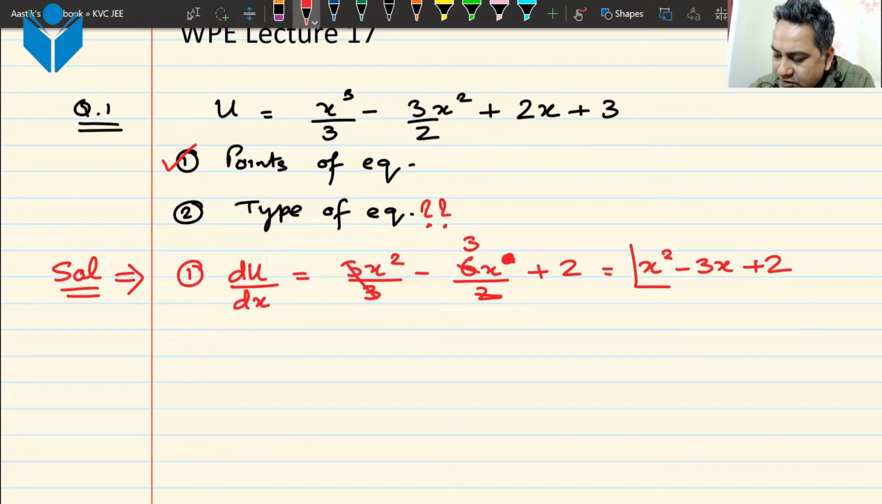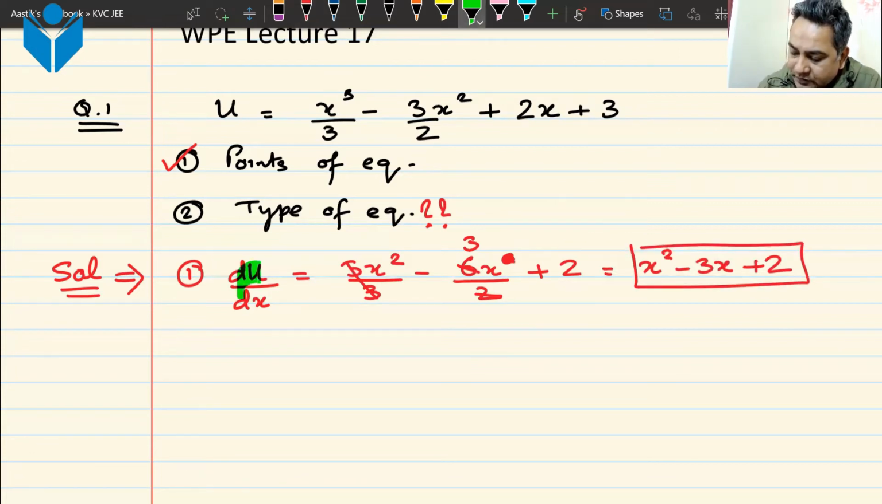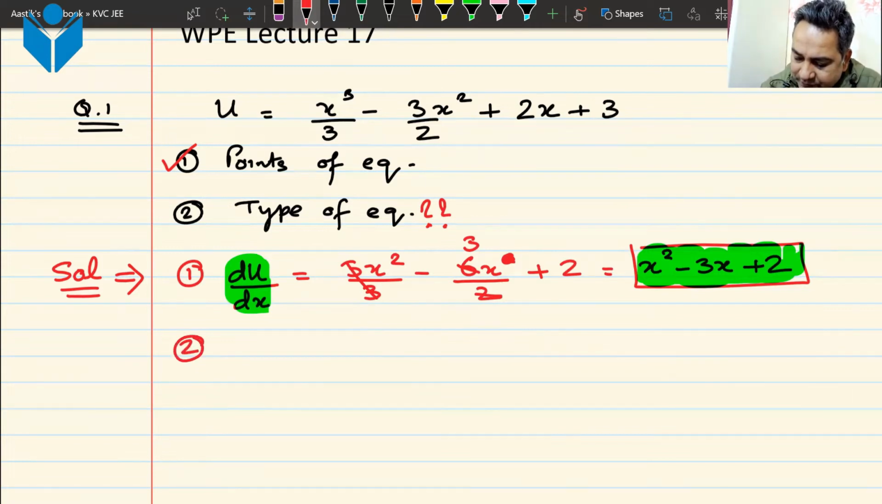All of you got to this step? Step number 1. Can I have some raised hands? Have you got to this step? Yes, sir. Well done. So this is the first step. That gives me the first derivative. It has been highlighted in green. Now to move on to the second step, we find the second derivative d2u by dx squared.